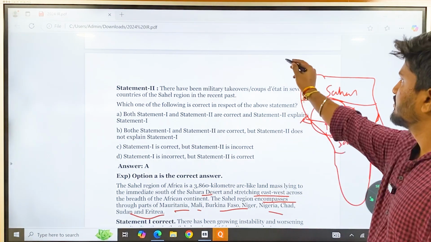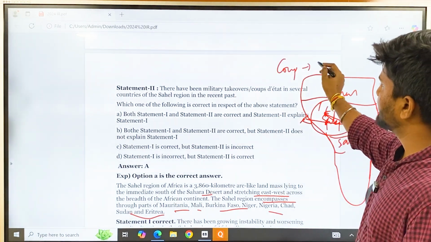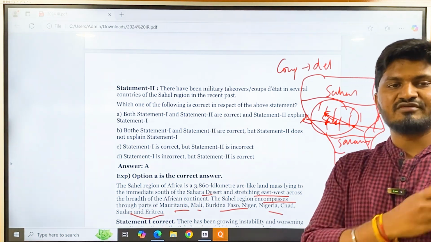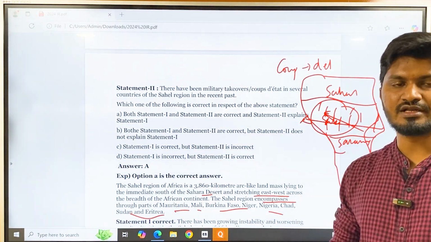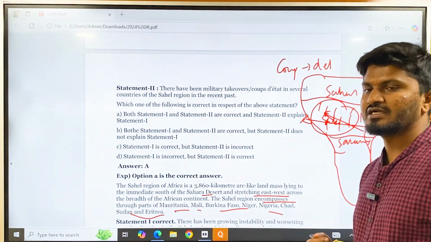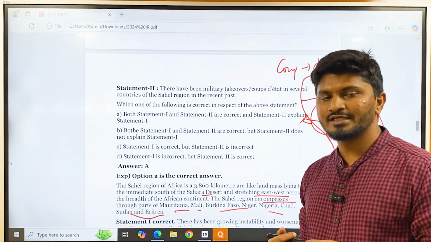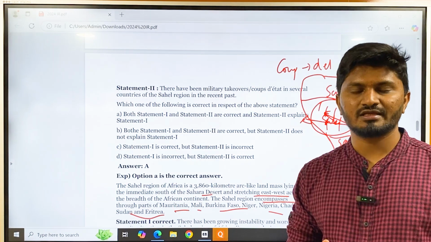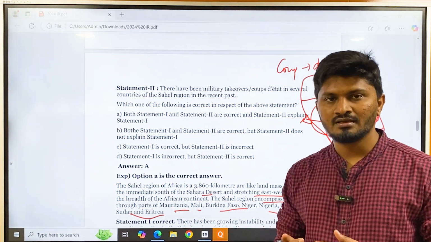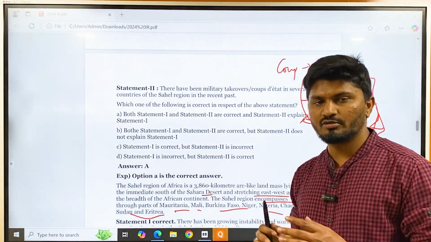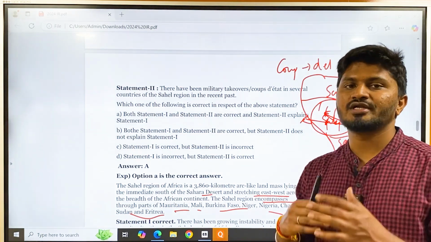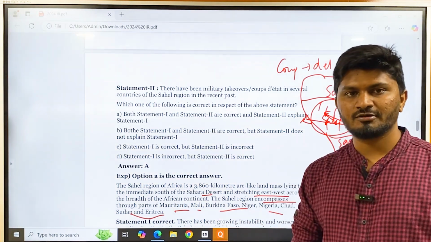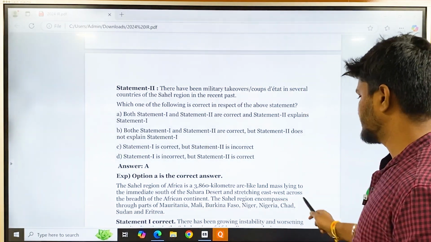What is coup? Coup is a deliberate attempt to topple a government. Many of the times these coups are military coups. The military, because of its power and might, tries to topple the government which is elected by democracy. Those democratically elected governments are removed by the military. That is called coup d'etat. Coup d'etat is a French term for removal of the legitimate government. So some examples are